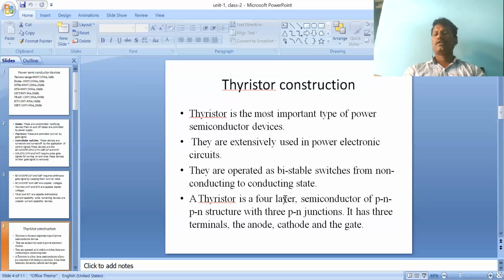Thyristor has four layers, and it consists of three terminals and three junctions: junctions J1, J2, J3, and the three terminals are anode, cathode, and gate. That is the definition of thyristor. Four layers, PN, PN, depending upon the doping density of P material, N-type material, P material, N-type material: P plus, N minus, P minus, N plus. Like that they form the four layers of a thyristor.